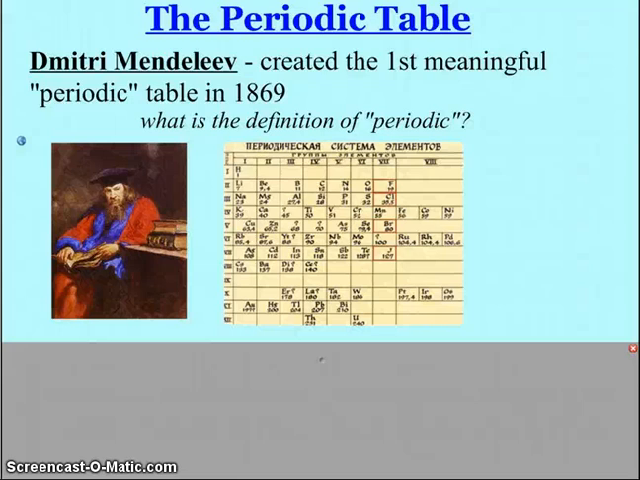Alright, welcome to the notes on the periodic table. We'll start off here with a little bit of recognition for Mr. Dmitri Mendeleev, who created the first meaningful periodic table in 1869. Prior to him, people were trying to clump all the elements together and put them in some sort of fashion, but what he did that was remarkable was that he left blank spaces.